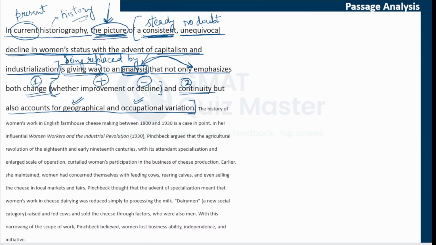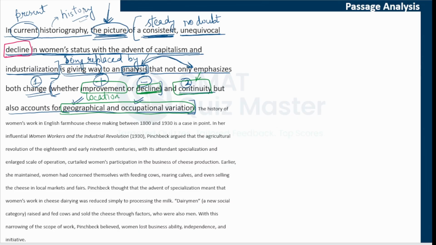The present picture which we are talking about here is only of decline, but the new analysis focuses on both kinds of changes, whether it is improvement or decline, and it also focuses on continuity.